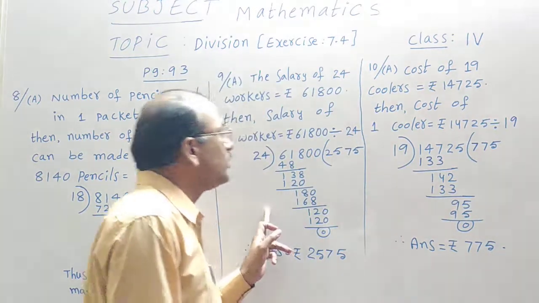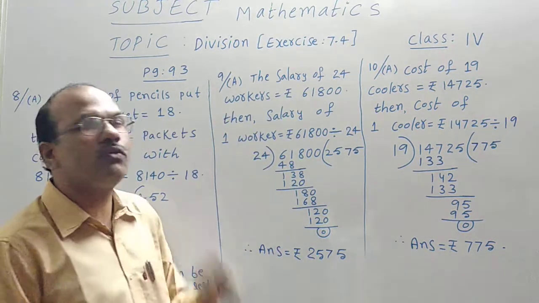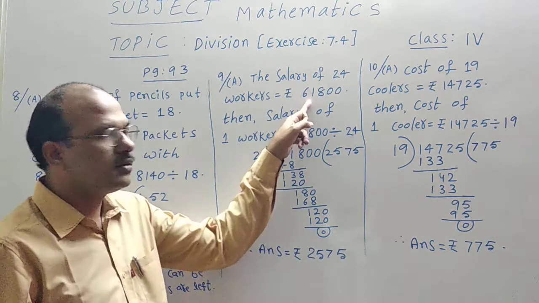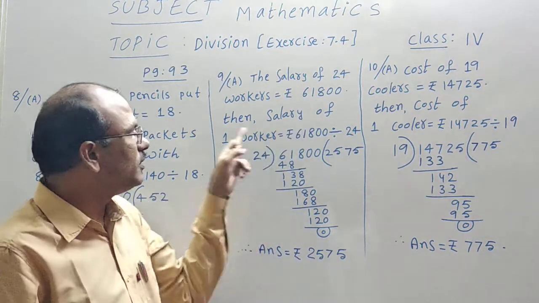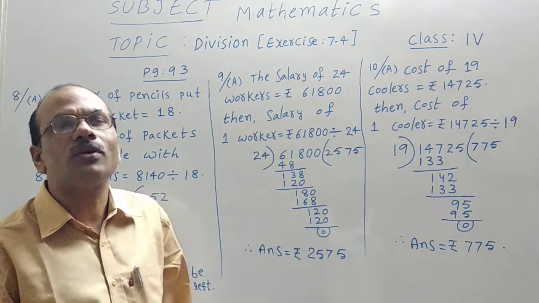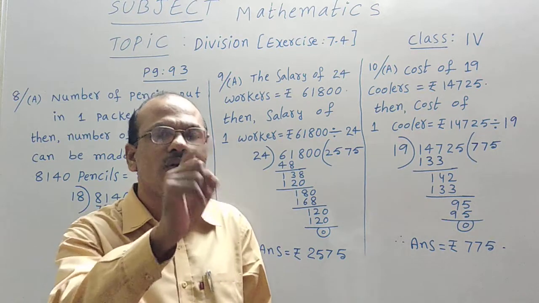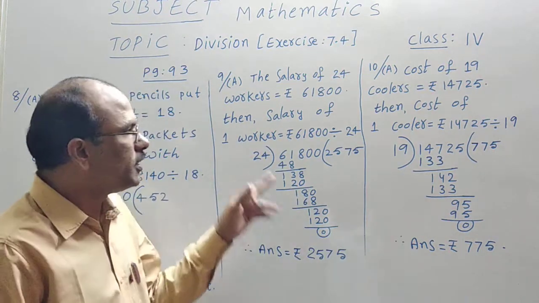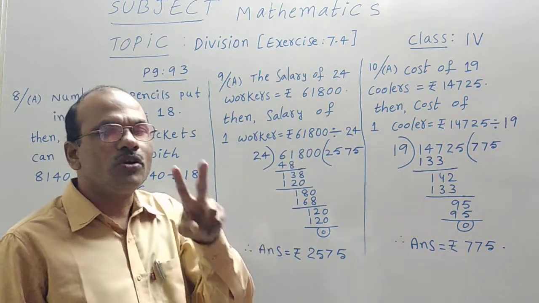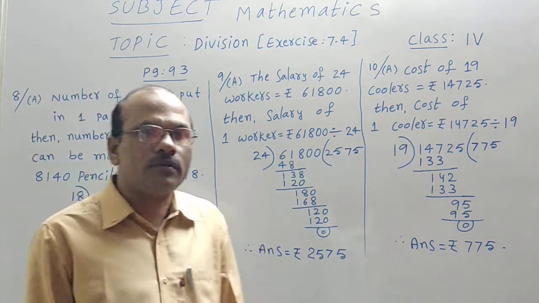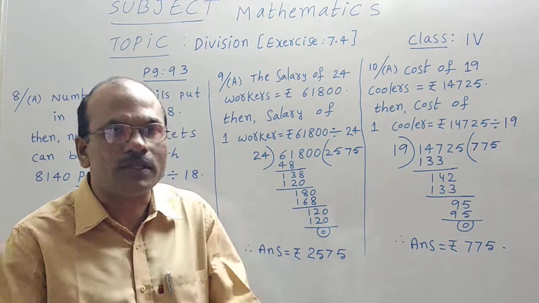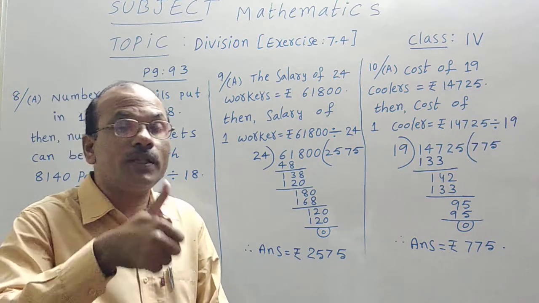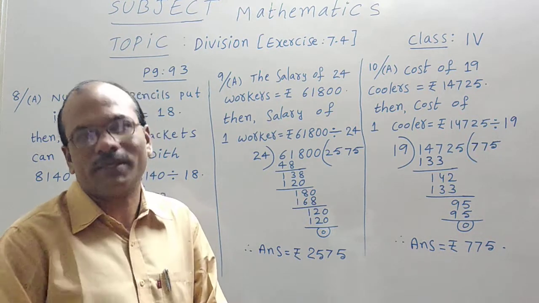Question number 9. Here the salary of 24 workers, same method of doing. Salary of 24 workers is 61,800 rupees. Then the salary of one worker is the question mark. How much is the salary of one worker? Of course, all the workers have the same salary. That means division only, no? Suppose 2 people are there and 8,000 rupees is their salary together. Then what will be the salary of one person?